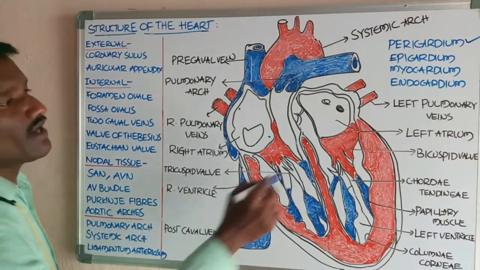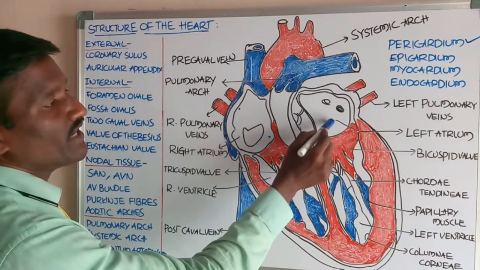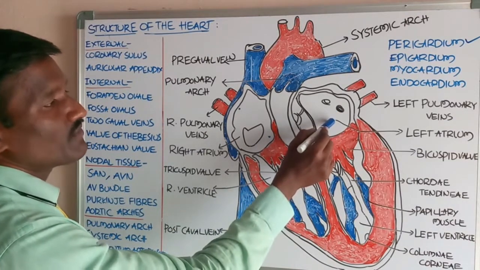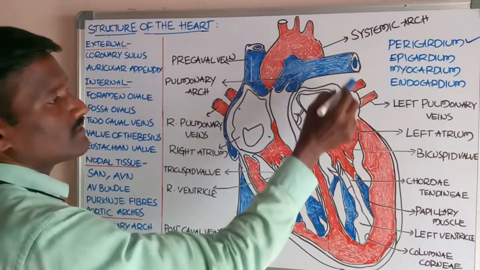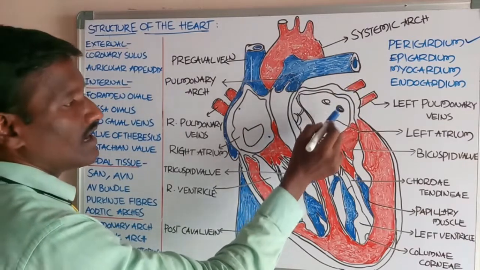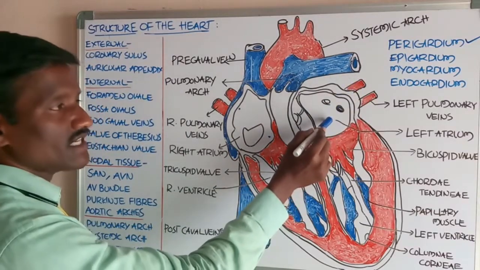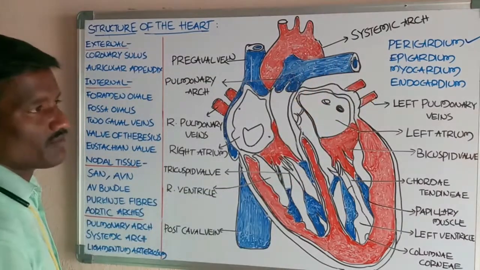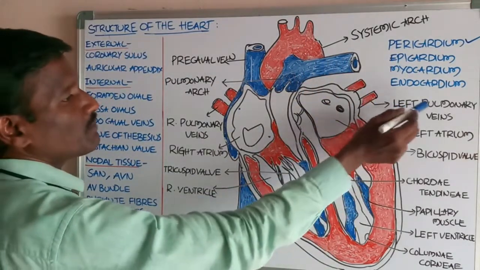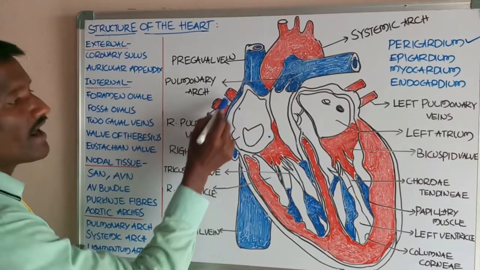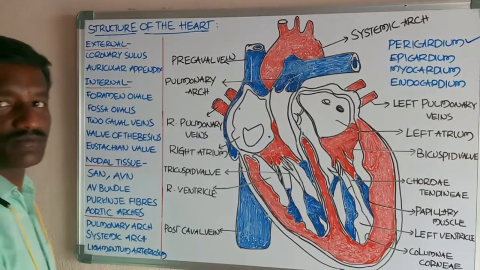What about the left atrium? The left atrium receives oxygenated blood from the lungs by the left pulmonary veins and the right pulmonary veins.